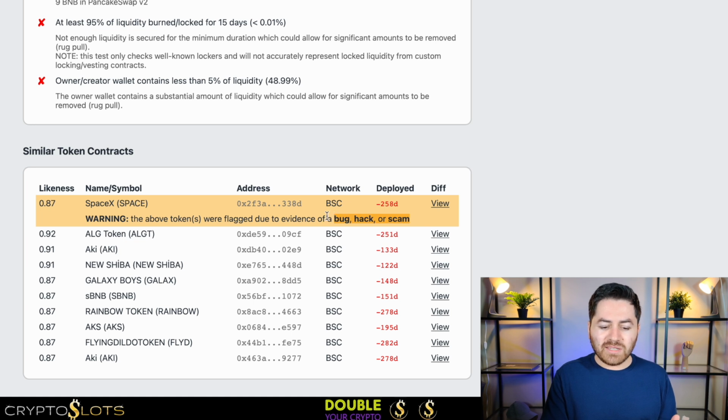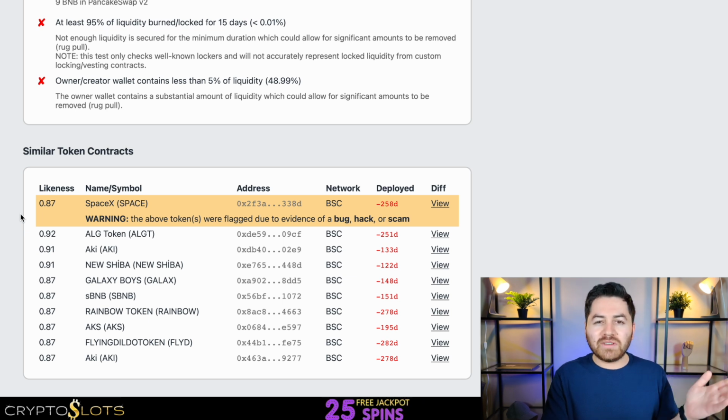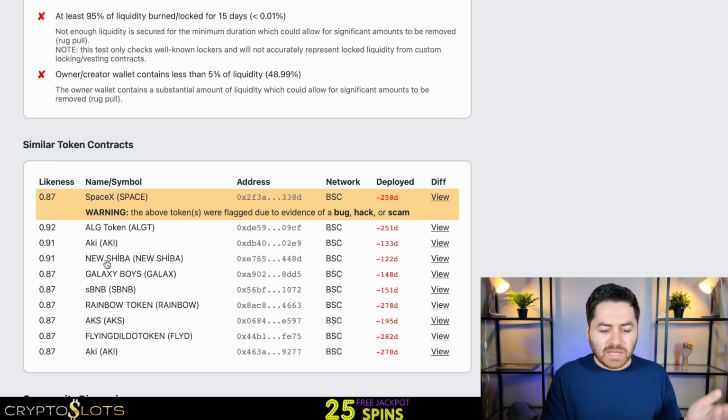So you can see that this crypto project, the one we just saw as a live example, we already got an idea that this is not a good crypto project, because it seems that it is almost a copy paste of a lot of different random crypto projects. New Shiba, Galaxy Boys, SBNB, Rambo. So these all are basically copy paste of each other. So it already gives us a very good idea that this crypto project is definitely not good.